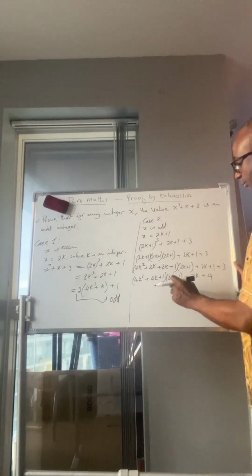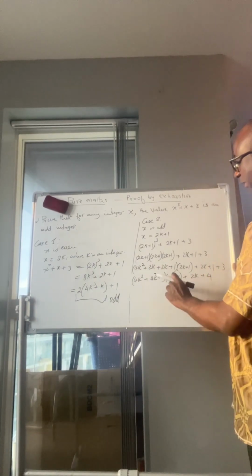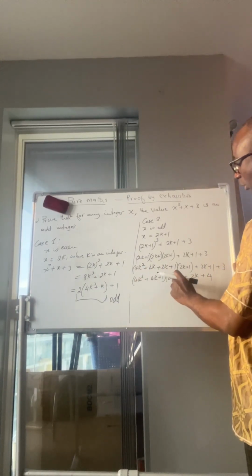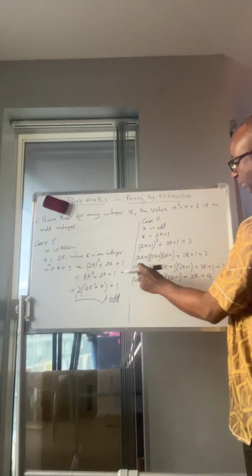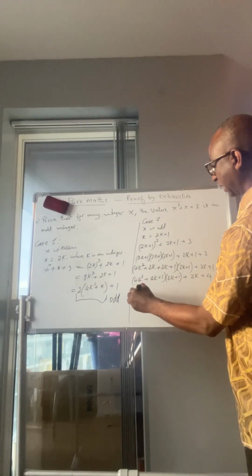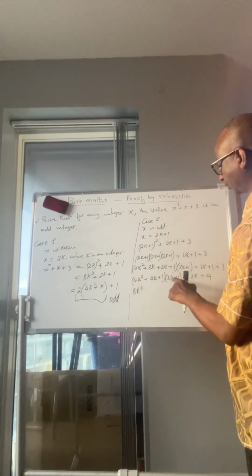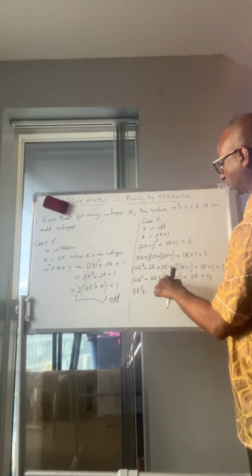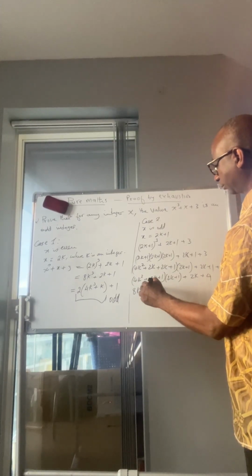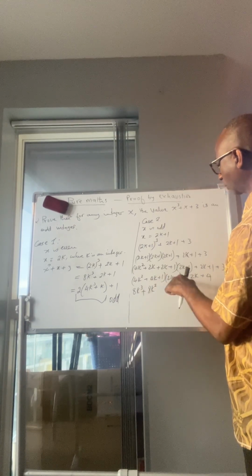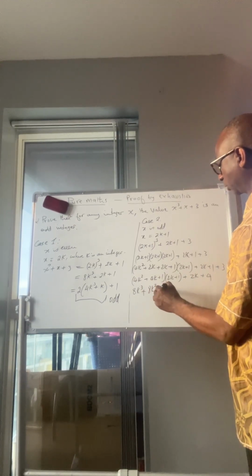So now we multiply this by this. 2k times this, so you get 8k cubed. 2k times this plus 8k squared. 2k times 1 plus 2k.